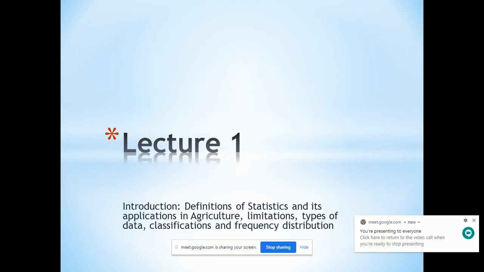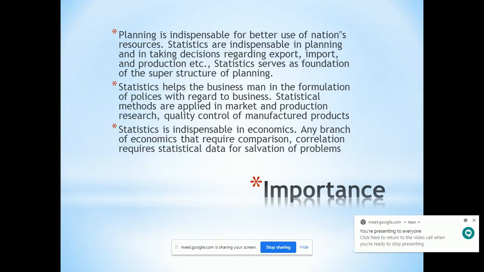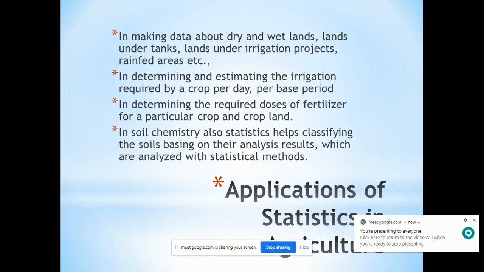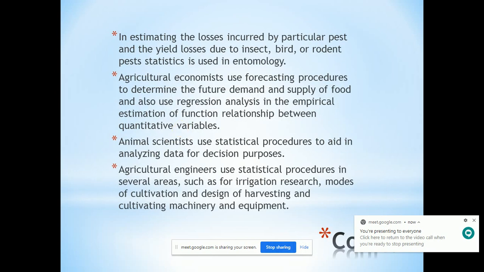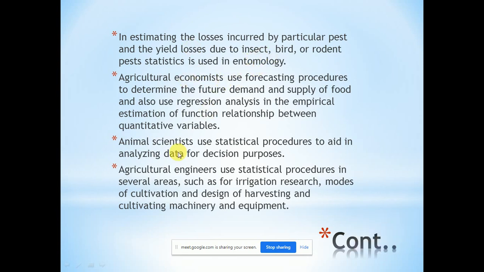We had seen the importance of statistics. What is the importance in each field in our day-to-day life? Also, we had seen the applications of statistics in agriculture. In that, we had seen the different branches in agriculture, like soil chemistry, entomology, economics, animal husbandry and dairy science, and agricultural engineering.